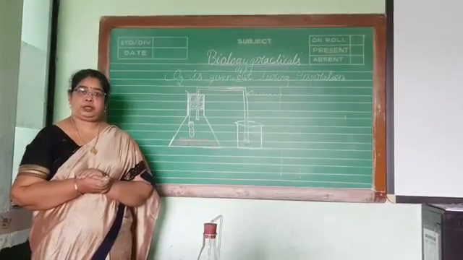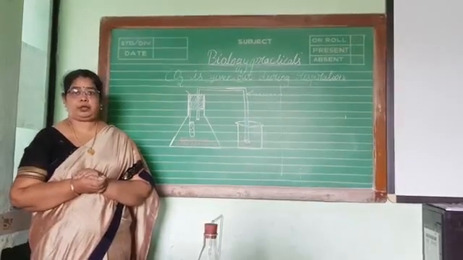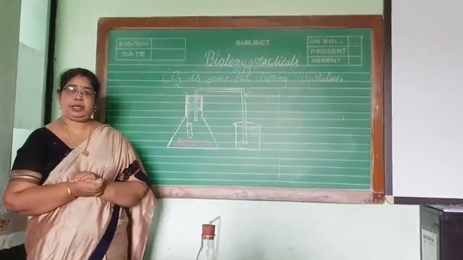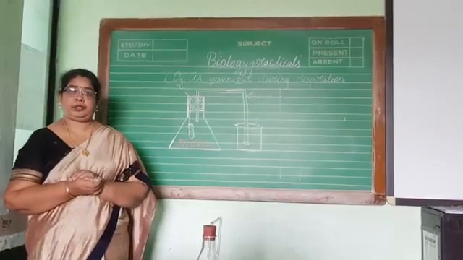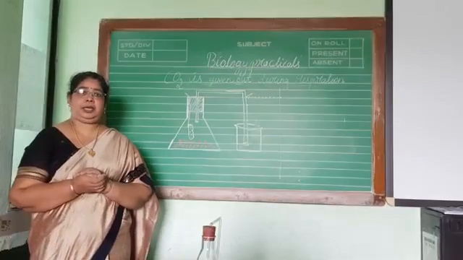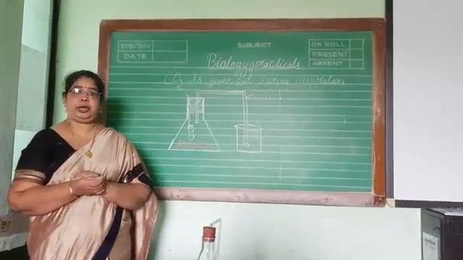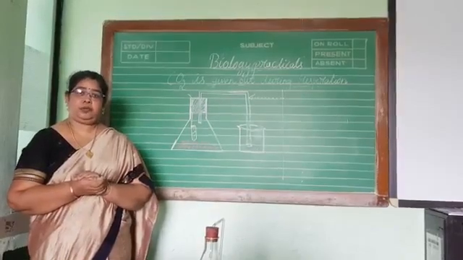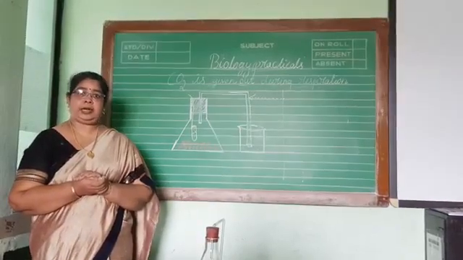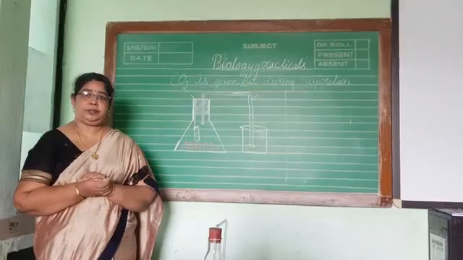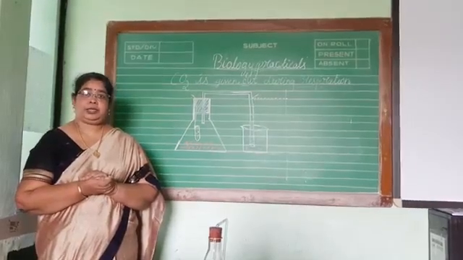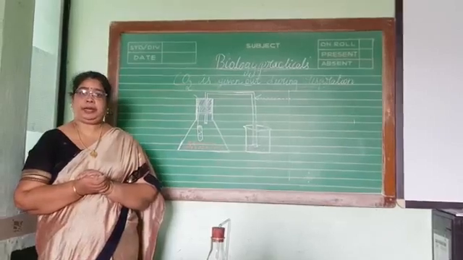Plants also take in oxygen and give out carbon dioxide during respiration. So we are going to study that with the help of a small experiment. Don't get confused. Photosynthesis is different. During photosynthesis, plants take in carbon dioxide and give out oxygen with the help of sunlight and chlorophyll. That is the food preparation done by plants.